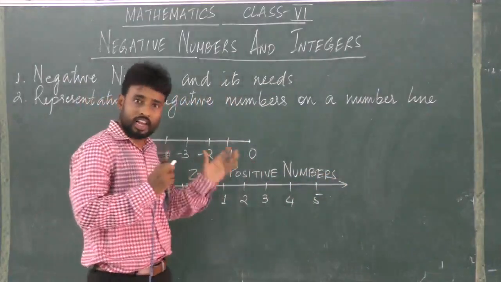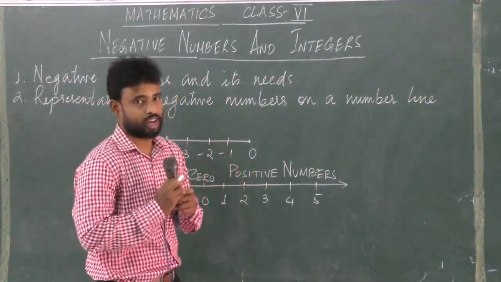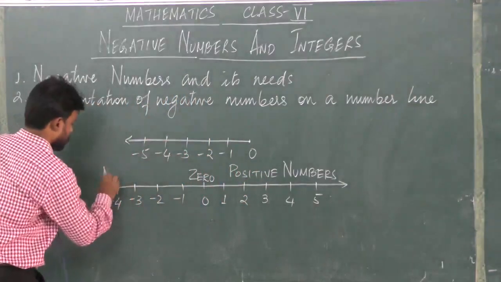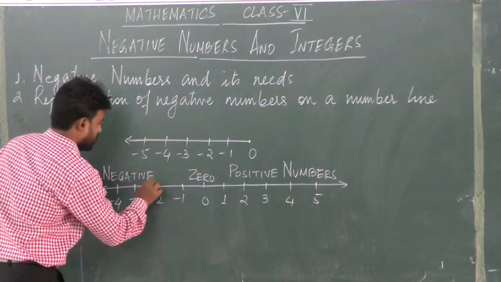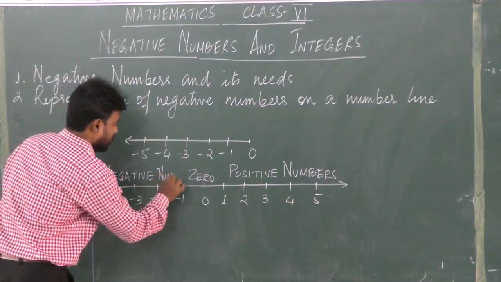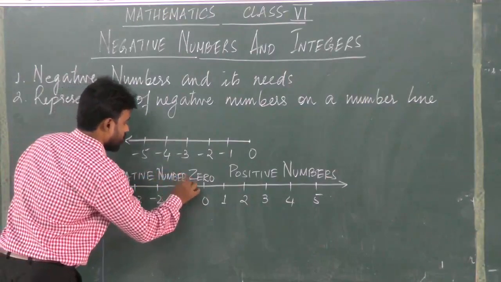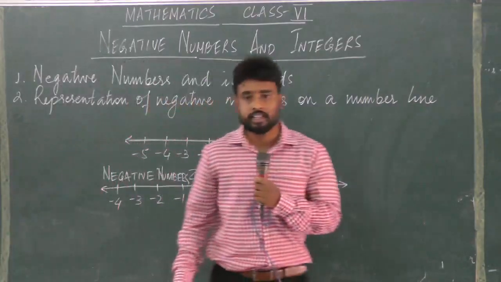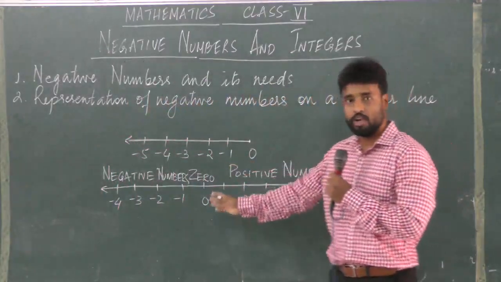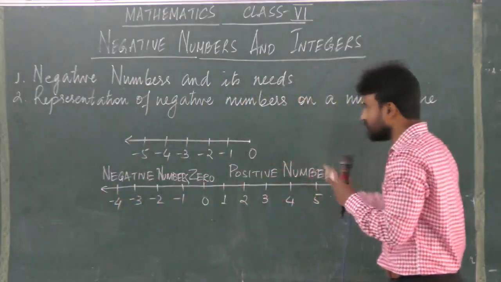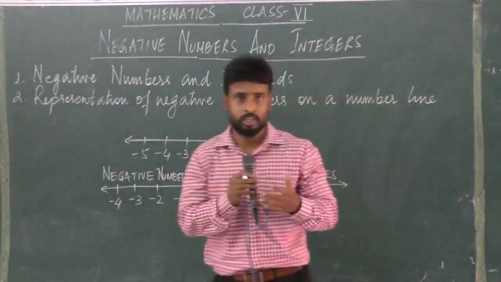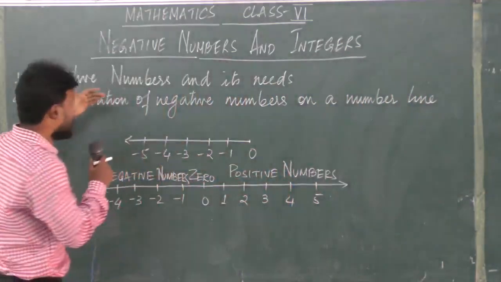And on the left hand side, we have all the negative numbers. So here is the number line. In the middle we have 0. On the left hand side we have all the negative numbers, and on the right hand side we have all the positive numbers. So we have learned about negative numbers.